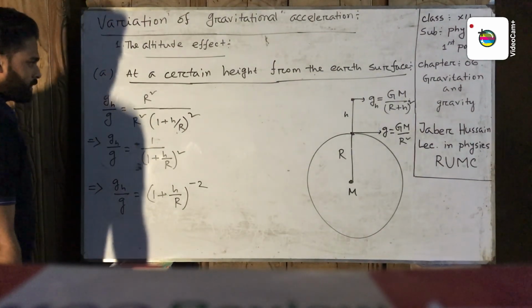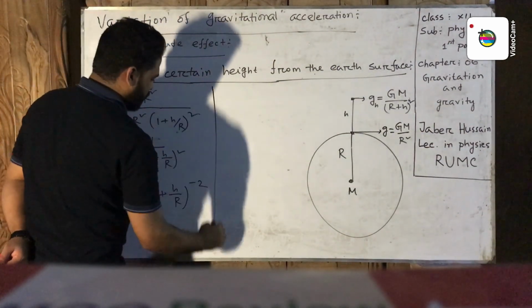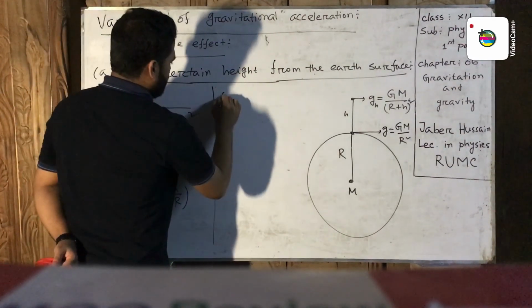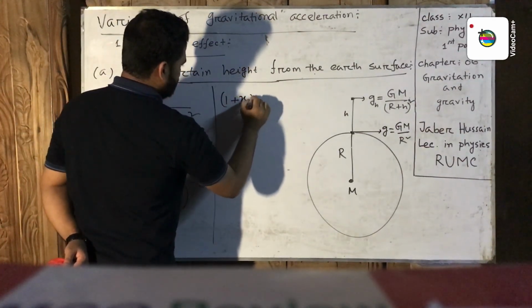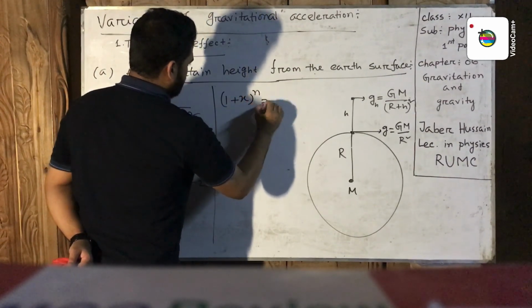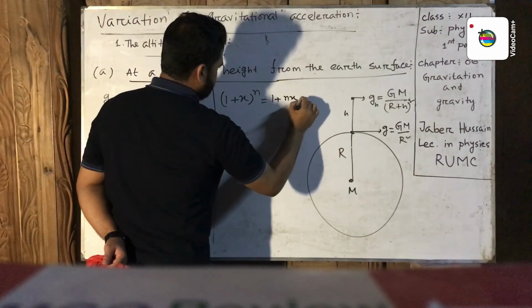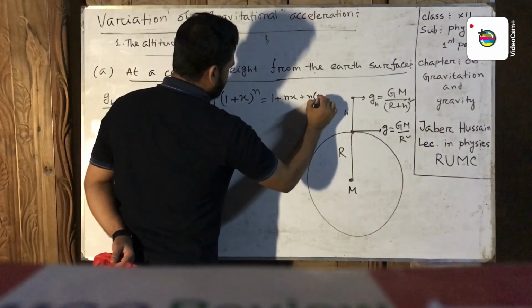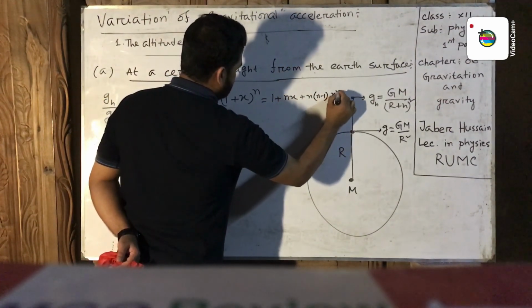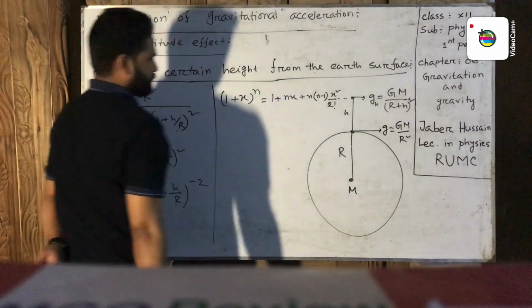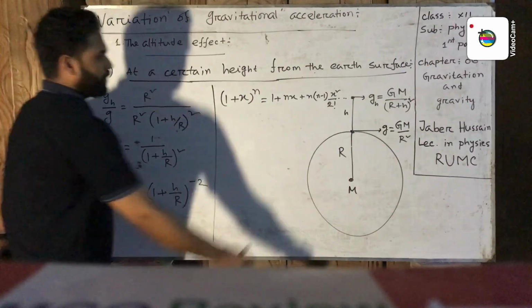We know the binomial expansion: (1 plus x) to the power n equals 1 plus nx plus n into (n minus 1) x square by 2 factorial, and so on, and continue.